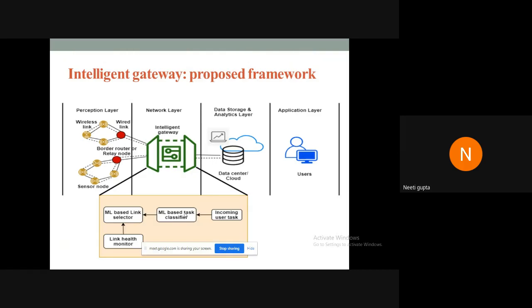In this gateway framework, the incoming user tasks were classified by a machine learning based task classifier, and then depending upon the inputs from the link health monitor, which continuously monitors the health status of wired and wireless links, a decision is made whether to select a wired link or a wireless link for a particular user task.